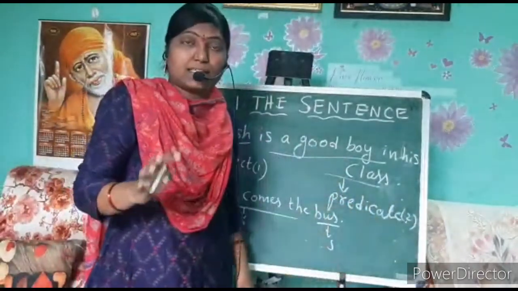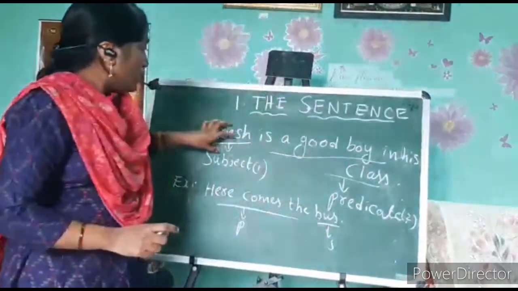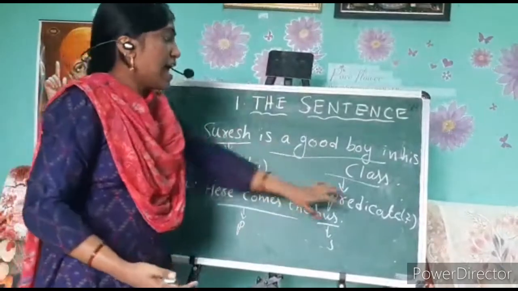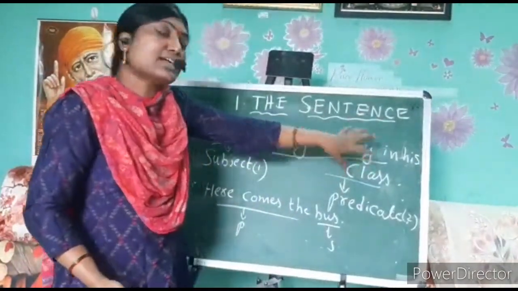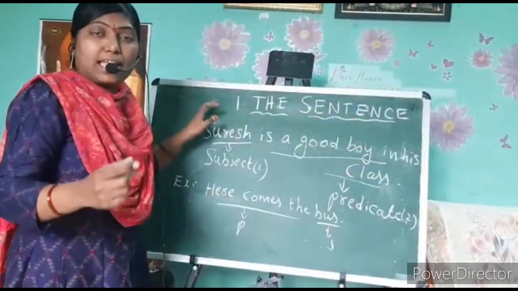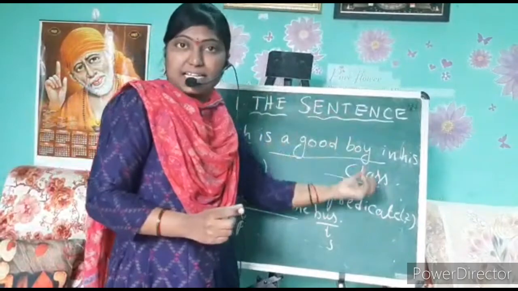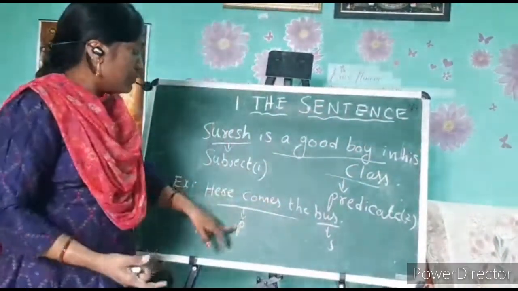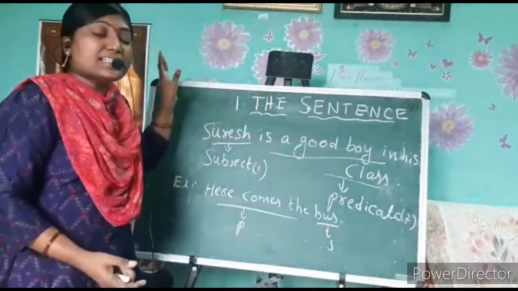Is it clear? There is no need to explain once again. Simply put, the subject means the person or thing we are talking about, and the predicate tells or says something about the subject. Always the subject comes at the first of the sentence, but occasionally the subject may also come after the predicate. This is about the sentence.